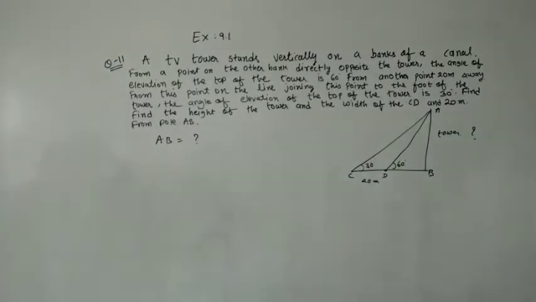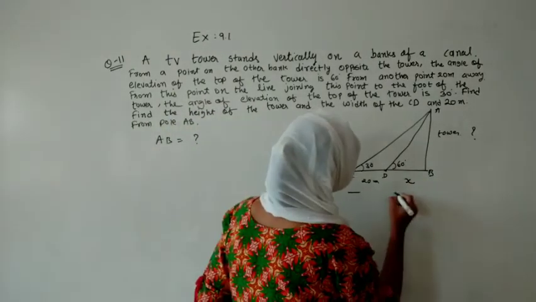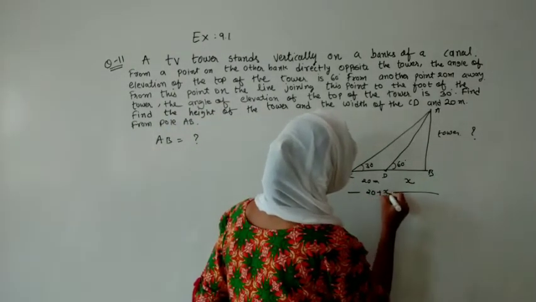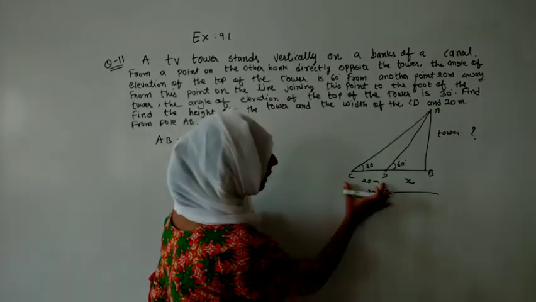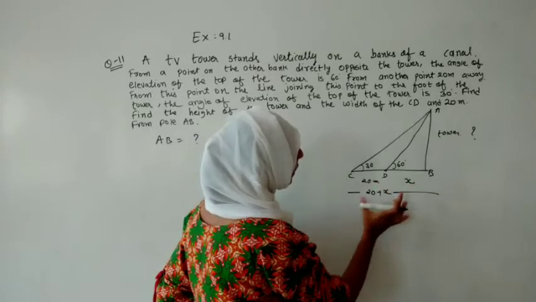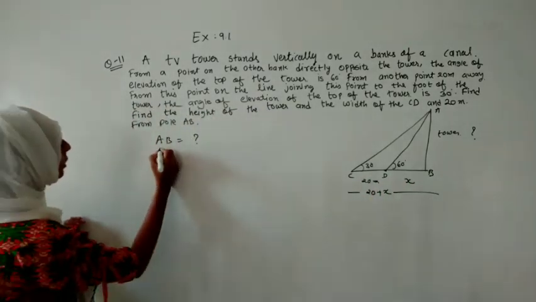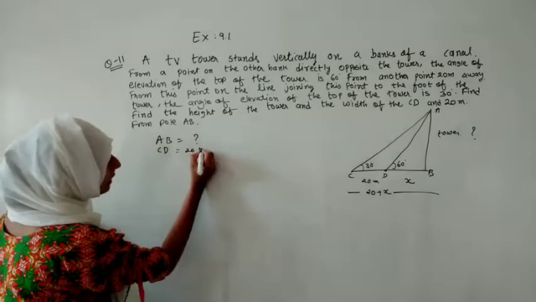ठीक है. Now again we have to work on two triangles. Let us guess some things. Let me guess it as x. So this whole thing will become 20 plus x. Because this small part they have given as 20 and this part they have not given. So we will write it as 20 plus x as CD. Whatever you are indicating you can write over here too. Means CD is equal to 20 plus x like this.